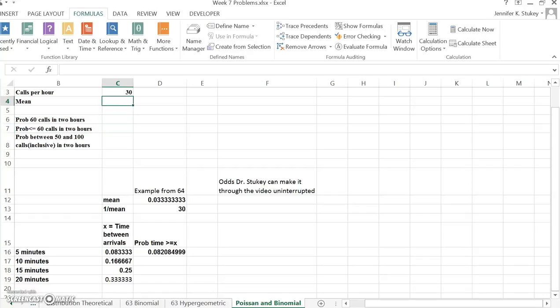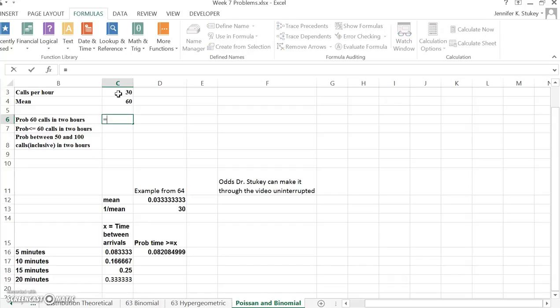All right, so first you've got to calculate your mean. Well, you already know that your mean is 30 calls per hour. And so now you're looking for the mean over 2 hours, so that's just 60. So 30 times 2 is going to give us 60. I always like to link all my cells because when you get into problem solving and decision making, your problems just won't come out right. Okay, so what is the probability that you're going to have 60 calls in 2 hours?